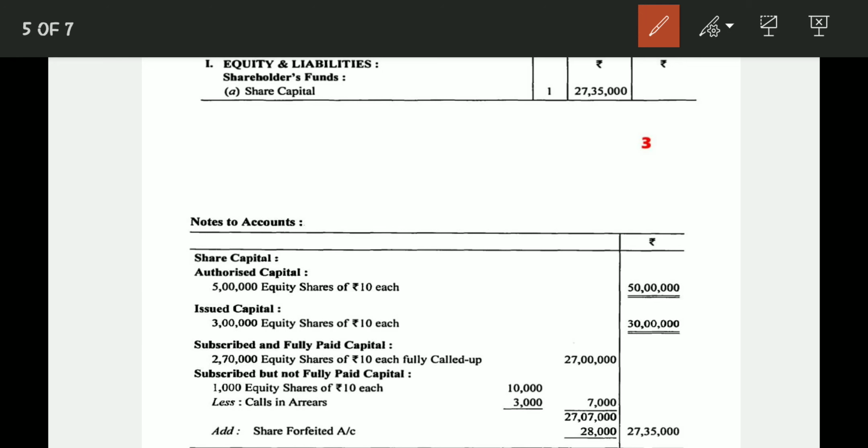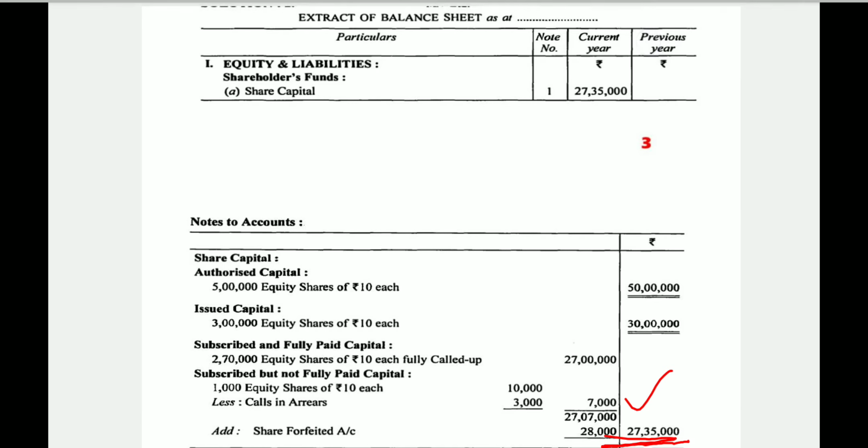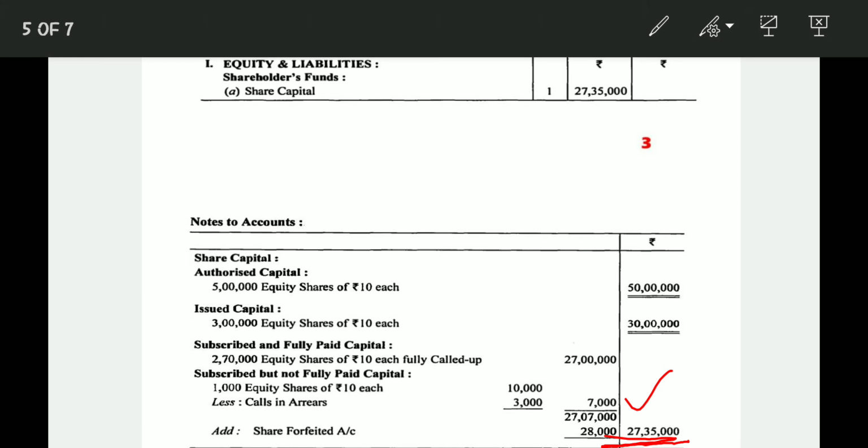So what is the share capital of the company? That is 27,35,000. Okay, 27,35,000. And now how do you put it in share capital? 27,35,000 in the share capital head. Okay.